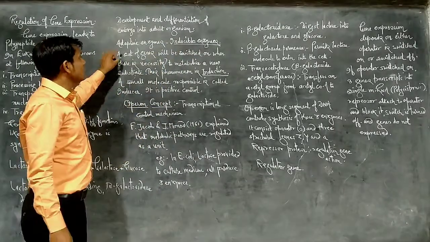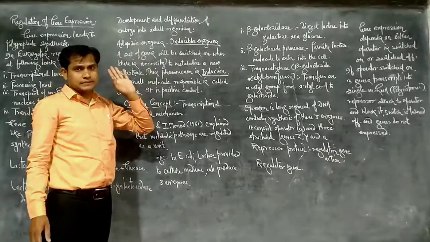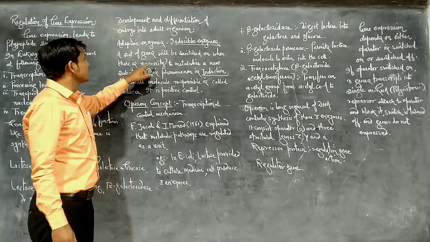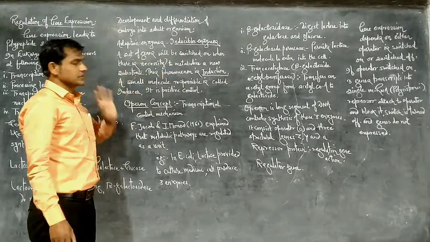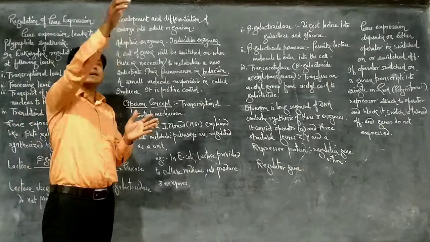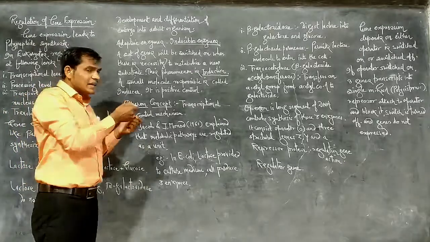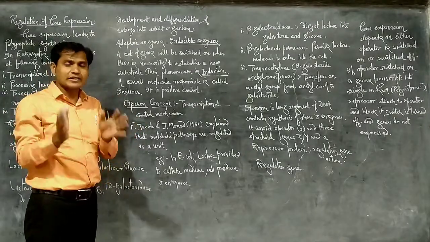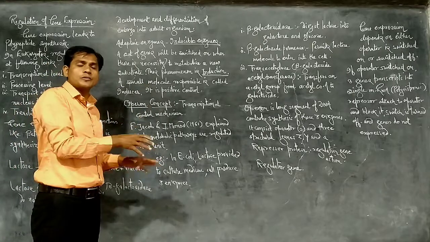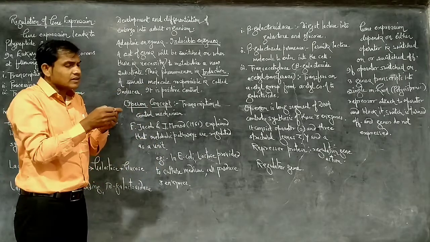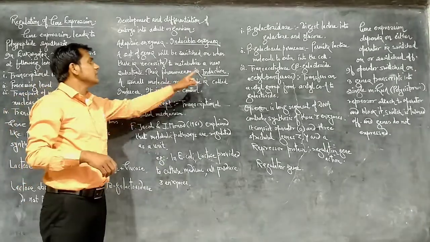Now see, a set of genes will be switched on when there is a necessity to metabolize a new substrate. When a substrate is there, for the metabolism of that substrate the set of genes is switched on and they secrete enzymes, and that secretion involves the metabolism of that particular substrate. This process is called induction.